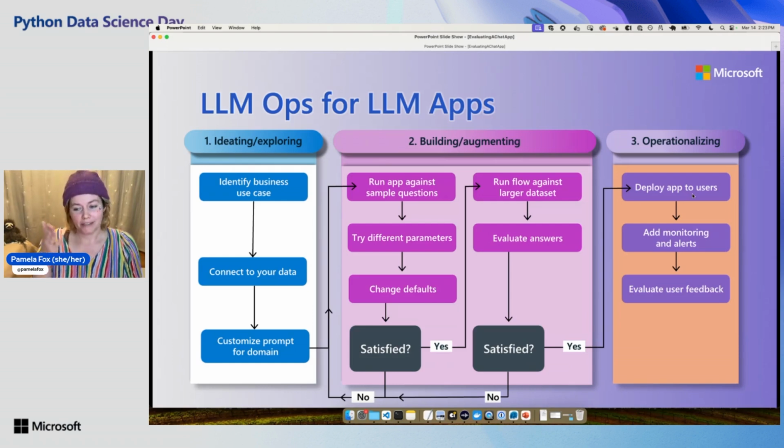And at that point, you still need to be monitoring and getting user feedback, seeing which questions and answers aren't working for users, and continuing to improve and evaluate. That's why it's a flow. When we're making stuff for users, it's always a matter of improving, especially with this very new technology where we're still learning how to really optimize the quality of the answers from these LLM apps.